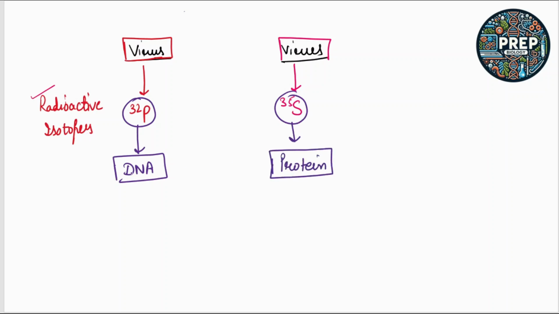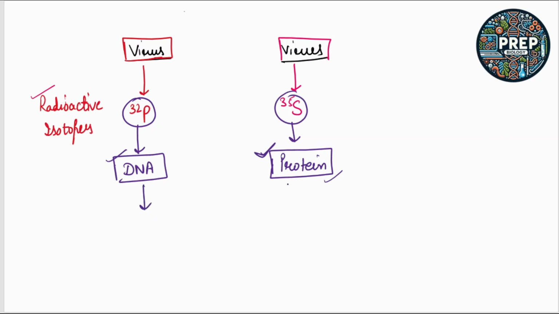Okay, so the viruses having radioactive phosphorus 32 DNA and the viruses having radioactive sulfur 35 protein. So these viruses contain the radioactive DNA, and these viruses contain the radioactive proteins.